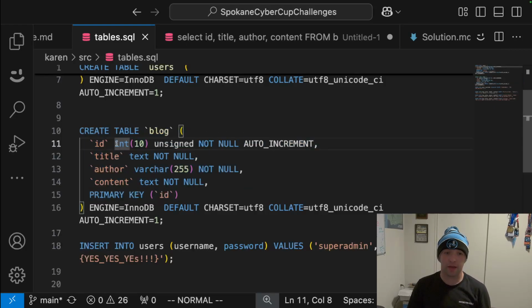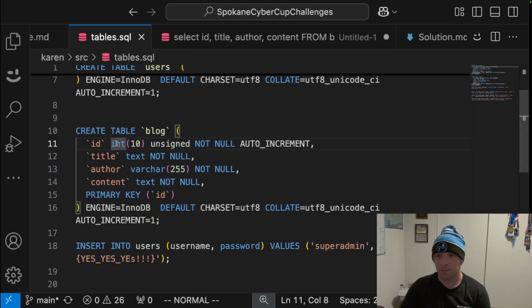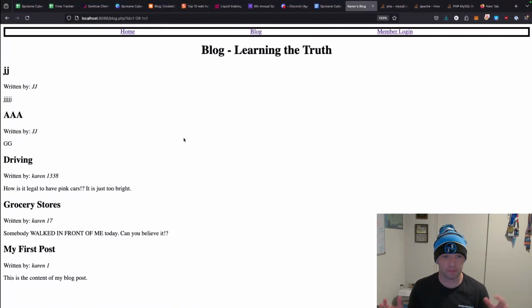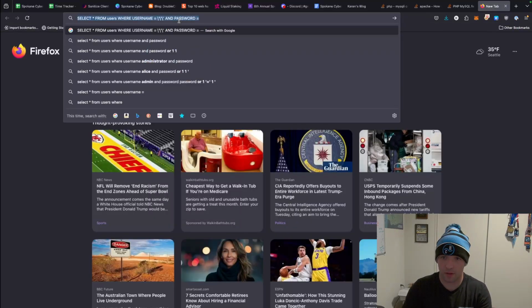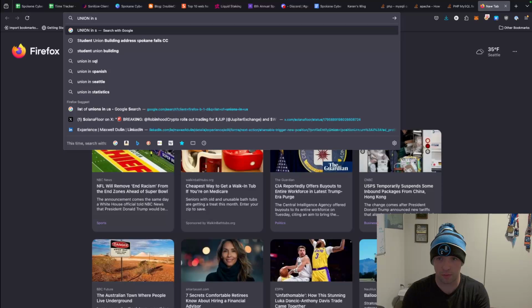So the classic way to exfiltrate data in this situation is to use what's called a union. In SQL, you can use a union to combine 2 parts of a query in order to return them all under the same roof. We can even look this up. We can say union in SQL.